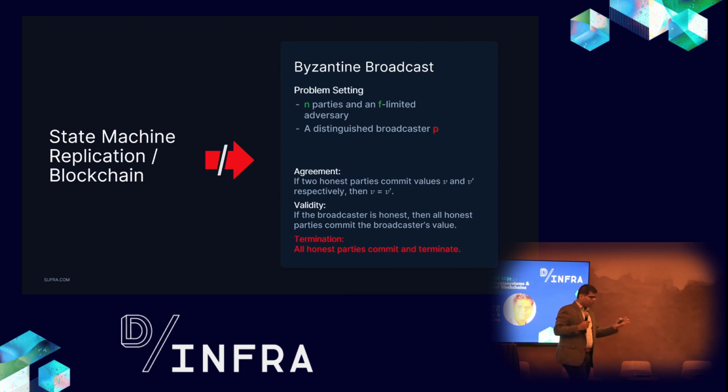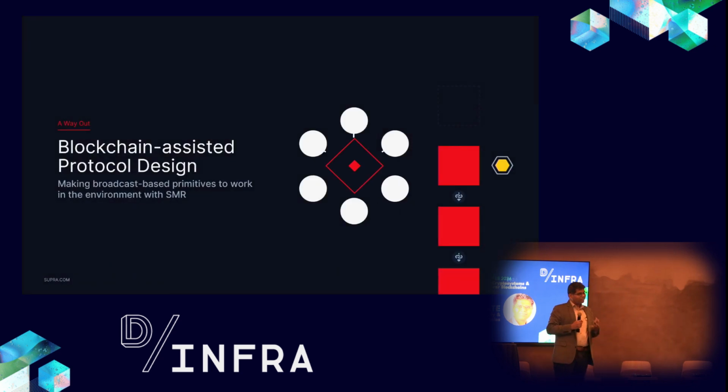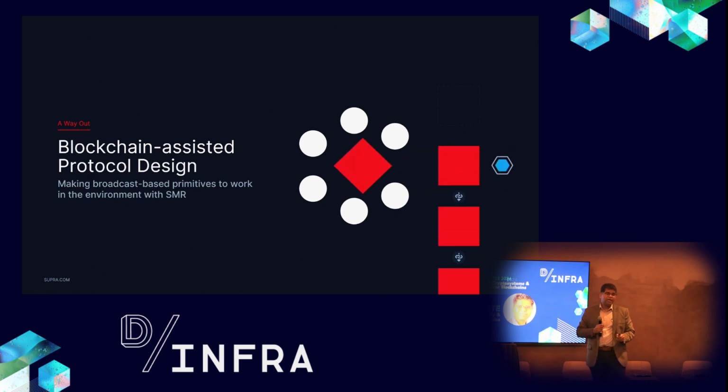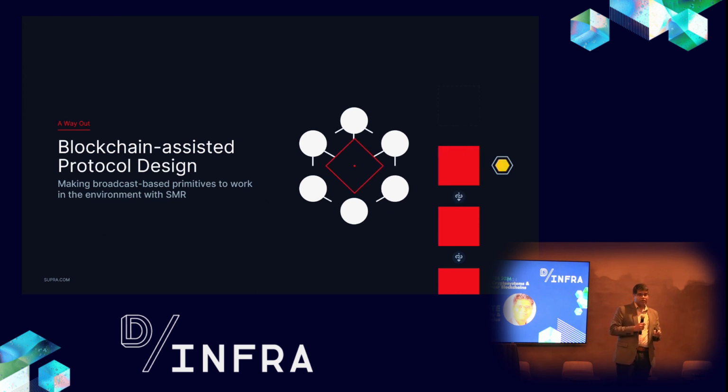Again, the culprit is the termination, because we cannot differentiate between a party which did not send the message to the blockchain and a party whose message is just sitting in the mempool for a long time. That's the reason we cannot differentiate and we cannot achieve this broadcast channel again. Maybe at the minute level, maybe at the hour level, but we want to build protocols which work at the second and microsecond level, right? So what can we do? The thesis for my talk, now that we have built up this background, is that we can still build all these MPC protocols securely using blockchain, but we might have to make some small modifications, though at times we may not even need to make any modification.